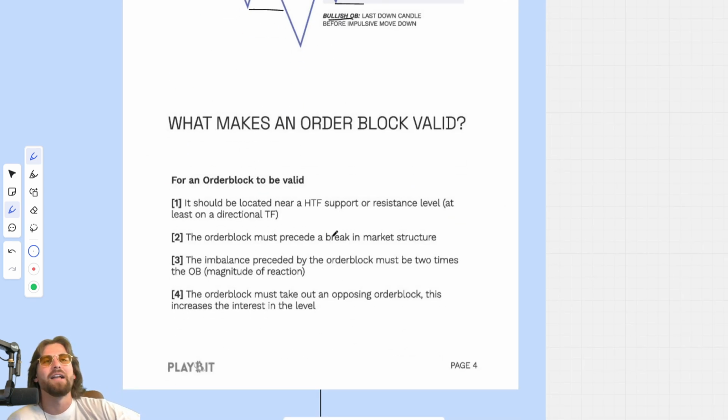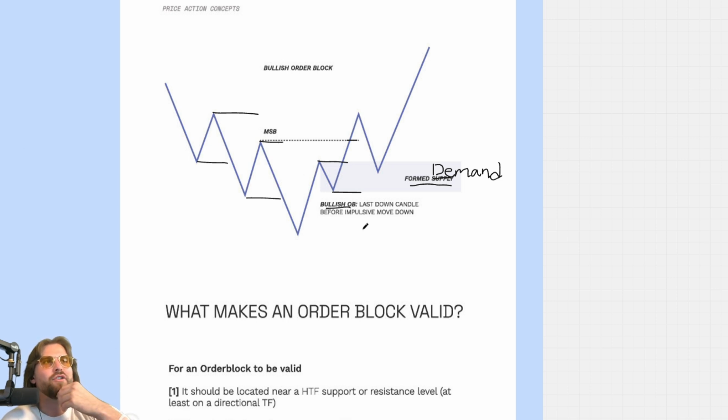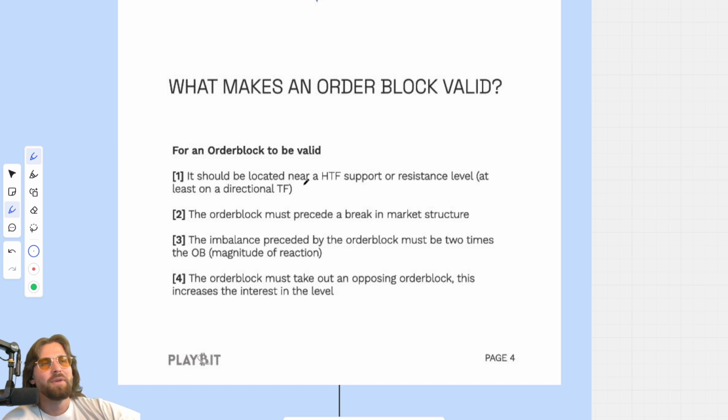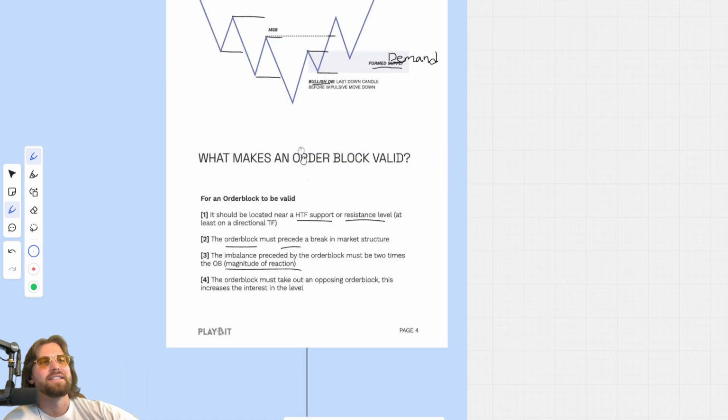Now, what makes them valid? So we know that this is pretty ambiguous at this point. That's just the last down candle before an impulsive move up. That inevitably impulsive move up is defined by market structure break. Well, how do we know it's valid? So it should be located near high time frame support or a resistance level, at least the direction of that time frame. The order block must precede a break in market structure, so it must be before, right? Preceding is before. The imbalance preceded by the order block must be 2 times the order block's magnitude of reaction. We'll get into this. The order block must take out an opposing order block, and this increases the interest. So number 4, if we can take out an opposing order block, it's even better.